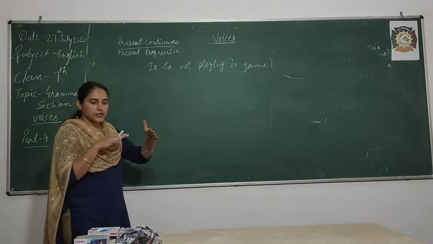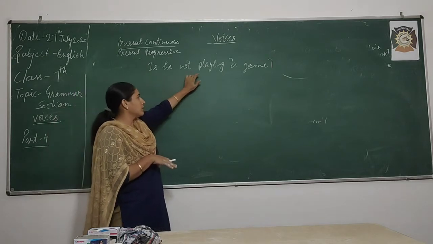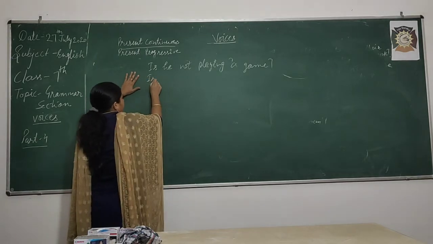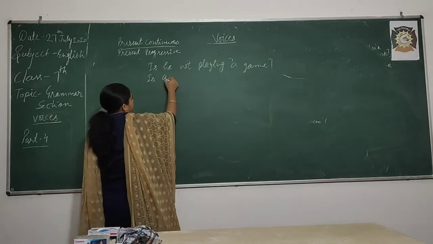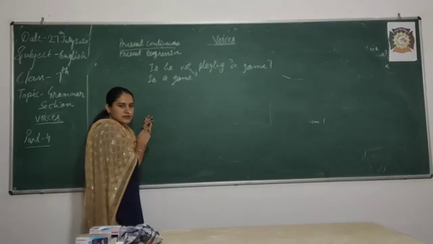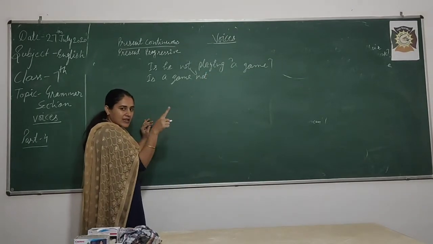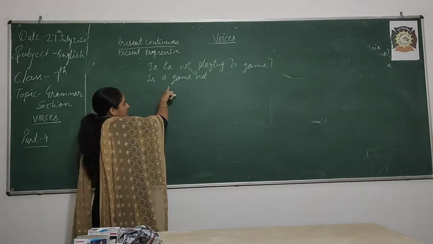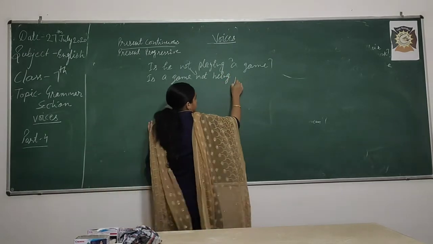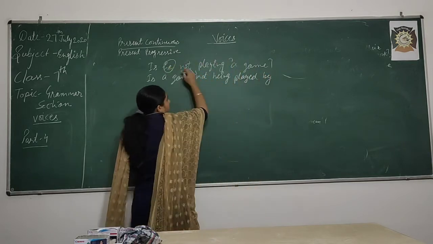You know how to change the interrogative sentences. It is the mixture of interrogative and negative. Is he not playing a game? Okay. Same process. Is, then a game, then not will come as it is. Not, then in negative you are using being after not, same here. Is a game not being played by him?